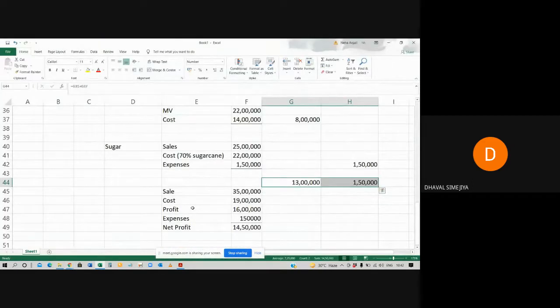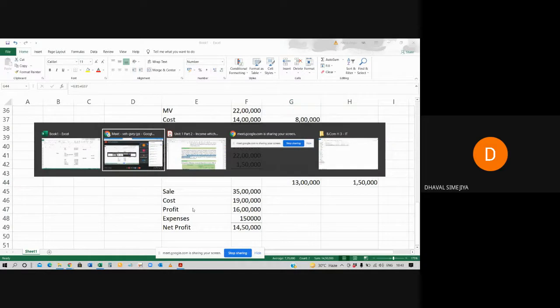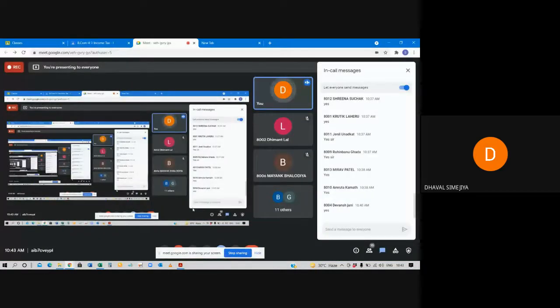Done? So this is all about rule number 7. An 8 marks question can be asked from rule 7. Okay, we will discuss the next point, rule 7A and 7B, in the next lecture. That's all for today. If you have any doubt, then raise your doubt, unmute yourself. Otherwise, that's all for today.